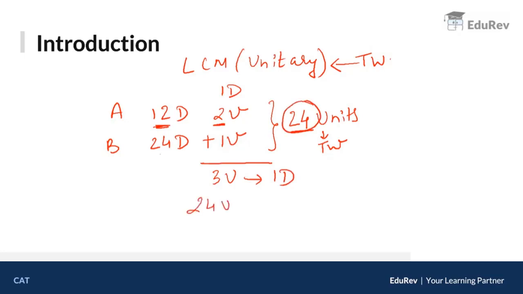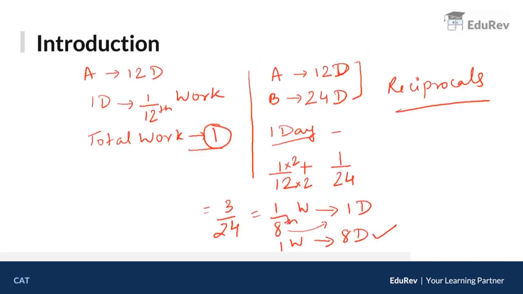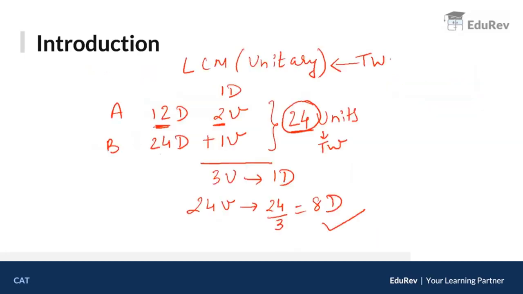तो 24 units करने को कितना टाइम लगेगा? If 3 units take one day, 24 units will take 24 upon 3, which is 8 days. And that is your answer. So the answer is the same as the previous one. ठीक है? The only thing is we are using the LCM method, and in this method we have no reciprocals, no fractions at all. So it makes our sums really easy.